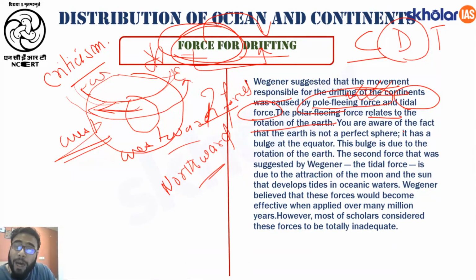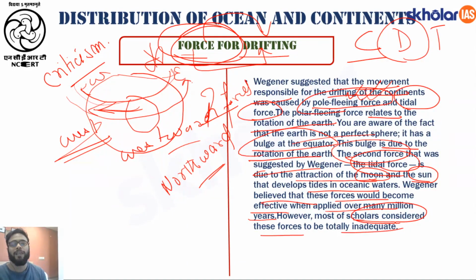Fine. So you are aware of the fact that the earth is not a perfect sphere and it has a bulge at the equator, right? And this bulge is due to the rotation of the earth. Then the second force that was suggested by Wegener is the tidal force, which is due to attraction of both the moon and the sun. So it is not exclusively the sun but also the moon, right, that develops the tides in the oceanic waters. Wegener believed that these forces would become effective when applied over many millions of years. However, most of the scholars consider that these forces are totally inadequate.